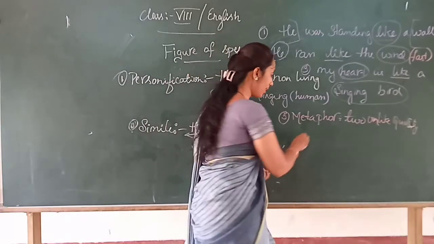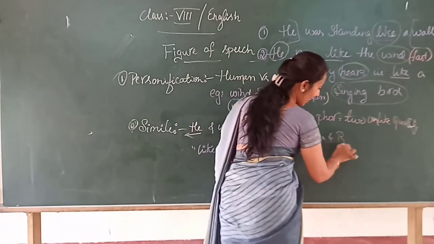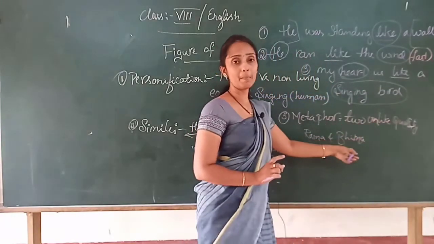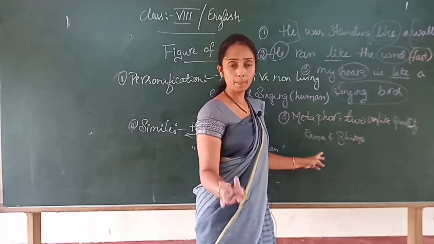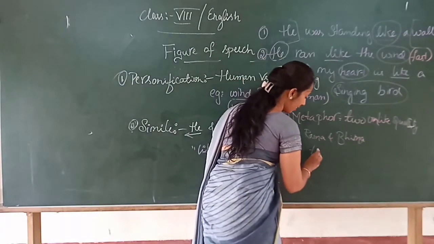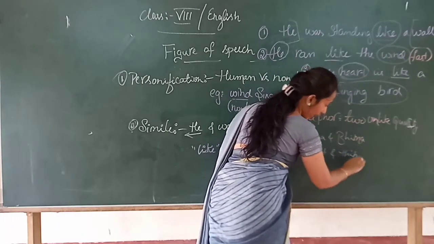Okay, example: Rama and Bhima. This is only to make you understand, okay children. Rama and Bhima are two persons. They are totally different. Why? Rama is fat and Bhima is thin. Understood?